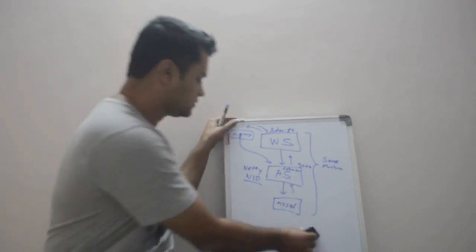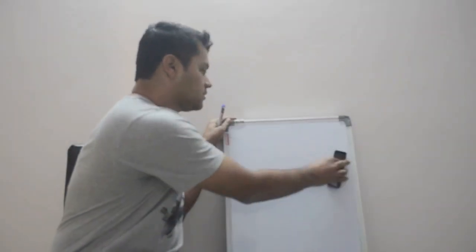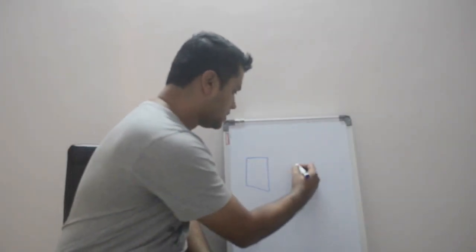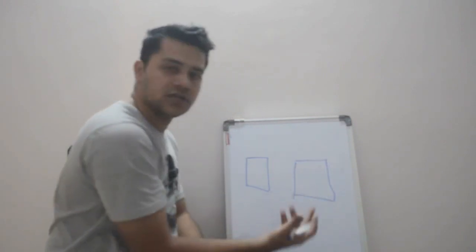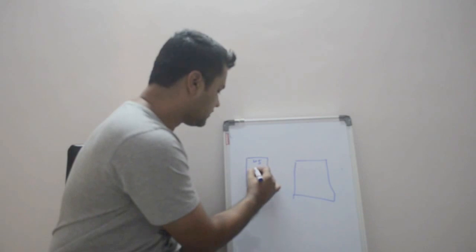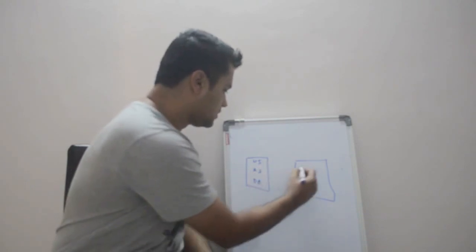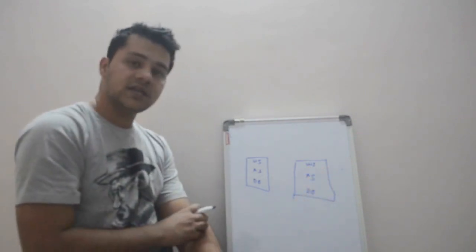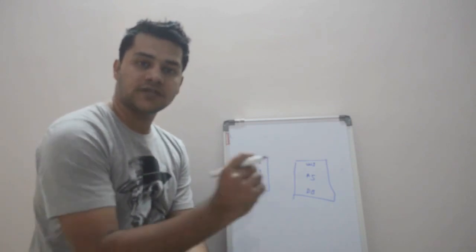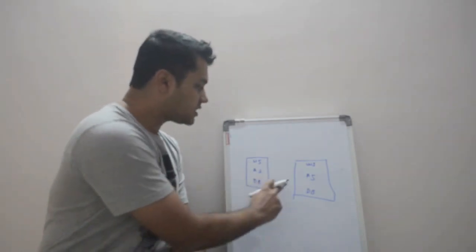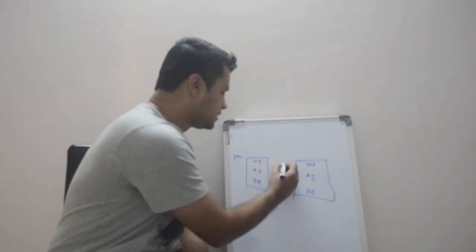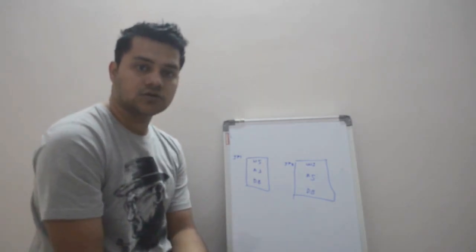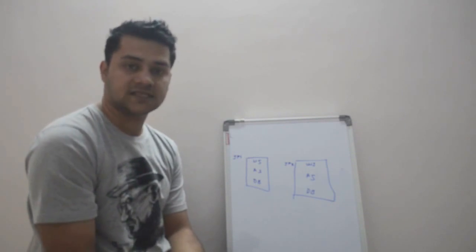So what we can do is we can have two exactly identical servers, or maybe 3 or 4 depending on the requirement, which have web server, application server and DB. But our domain name server can only point to a single IP address. So now if we have two servers, both will have different IP addresses. How will our app server know which IP address to use? For this, we will be using a load balancer.